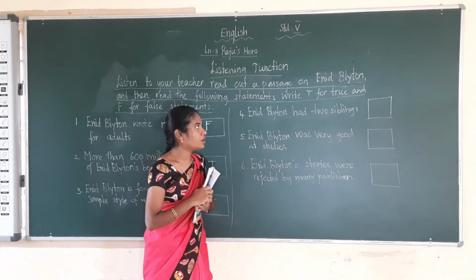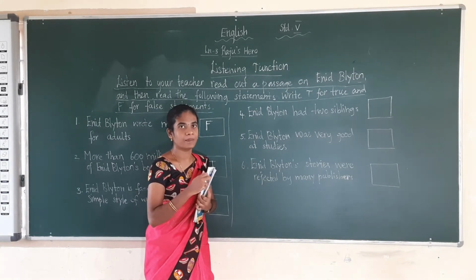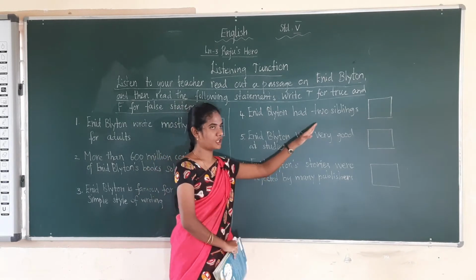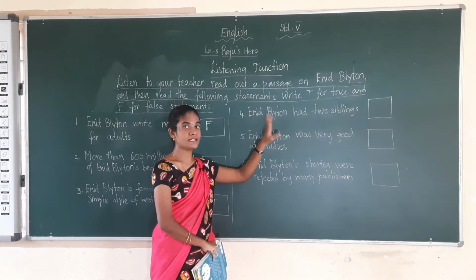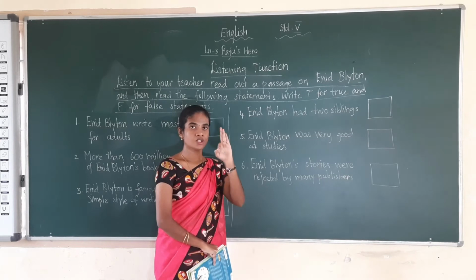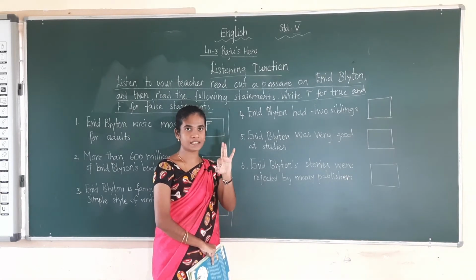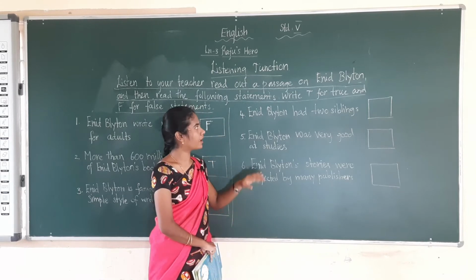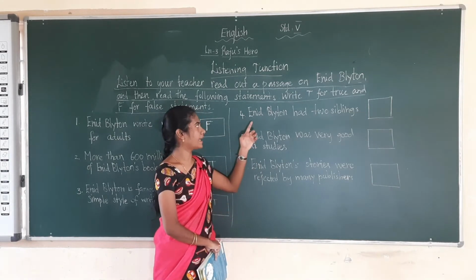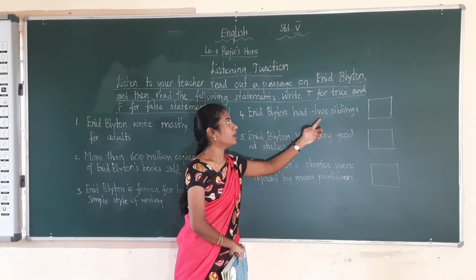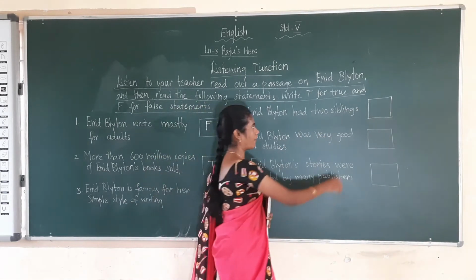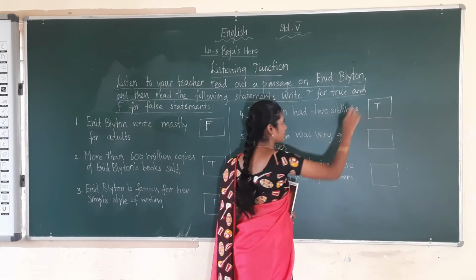Enid Blyton had two siblings. Siblings means brother or sister. A younger brother or younger sister is known as a sibling. So she is the eldest among the three siblings. After that, how many children are there? After that, two children are there. So this statement is true only. Okay. So I have to write T to that.